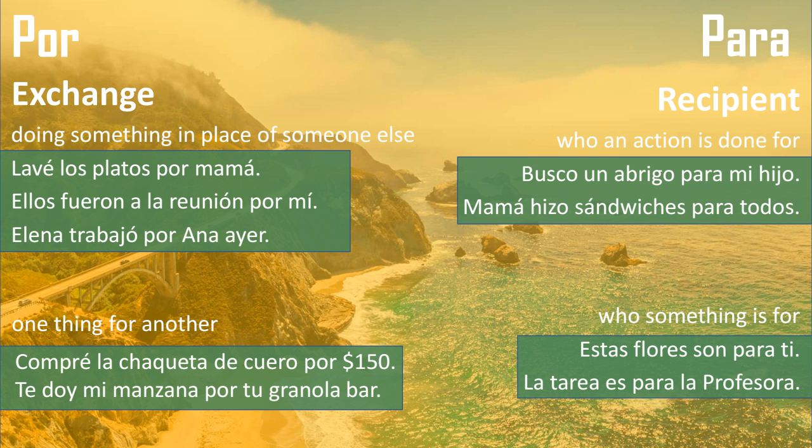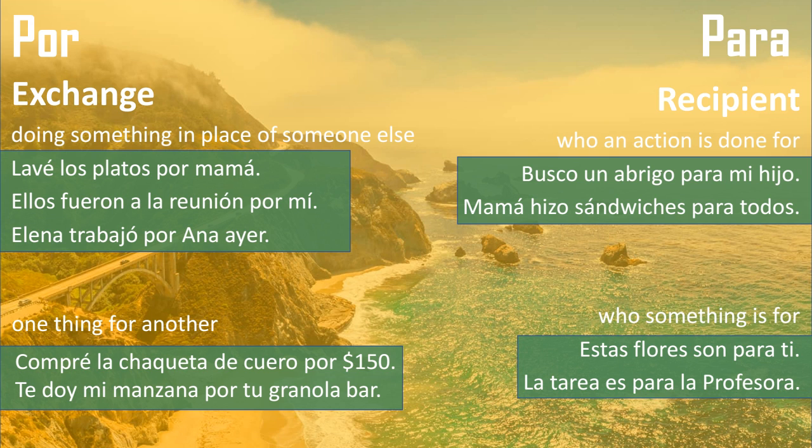So I give you my apple for your granola bar. We're exchanging an apple for a granola bar. Maybe that's the fair exchange, maybe not. Para, on the other hand, is used when we are talking about who the recipient of our kind action or gift was or is.